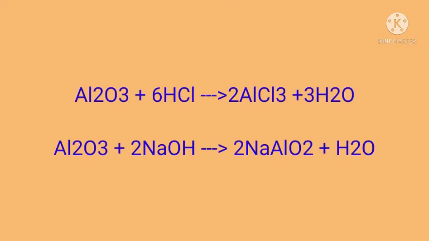But there are two metal oxides, aluminium oxide and zinc oxide, that can react with acid as well as base. For example, aluminium oxide can react with hydrochloric acid, forming aluminium chloride and water. Like that, it can react with sodium hydroxide, which is a base, to form sodium aluminate and water. What does it mean? These metal oxides show both basic character and acidic character. That is why they react with an acid and a base.